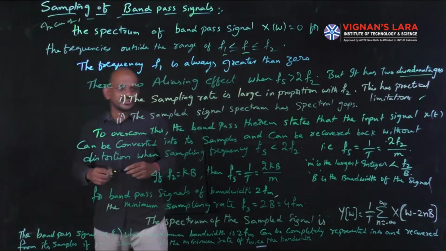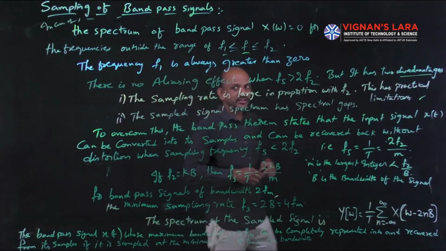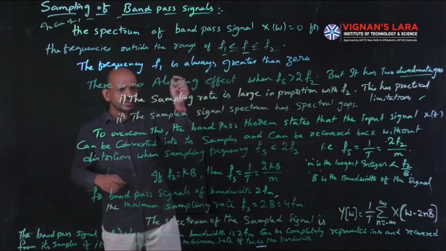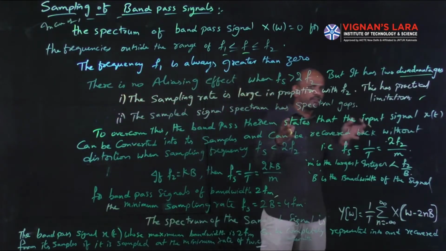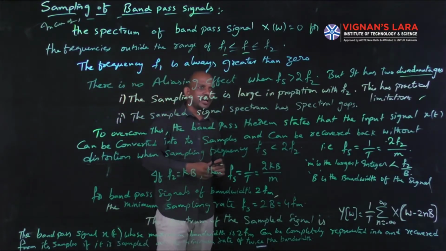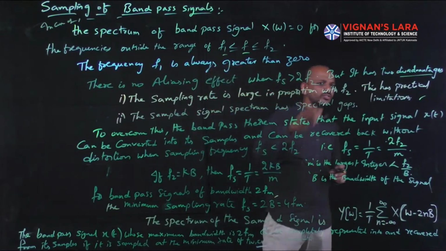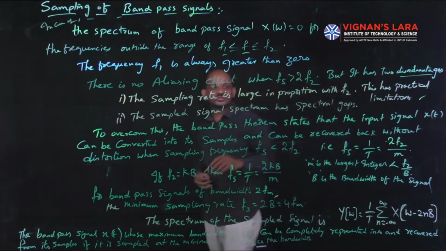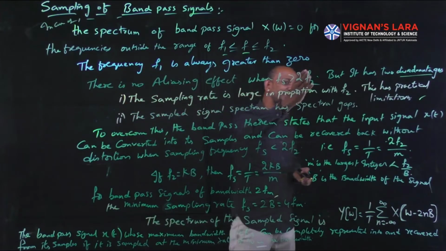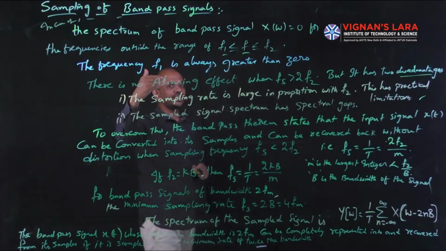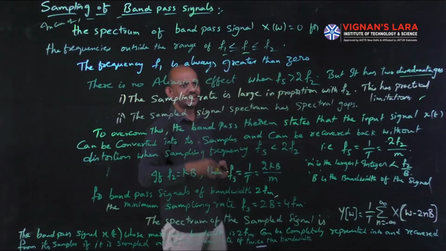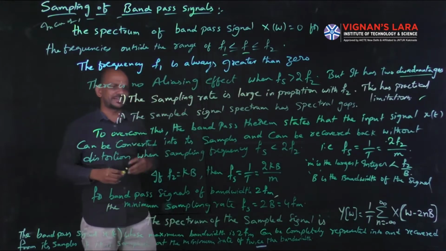And the second one is, the sampled signal spectrum has spectral gaps. The sampled signal spectrum, that is the spectrum X of omega, has a number of spectral gaps. So these are the two disadvantages. When fs is greater than 2f2, even though it does not produce aliasing, it has these disadvantages: the sampling rate is too large and the sampled signal spectrum has spectral gaps. So they give some practical limitations.